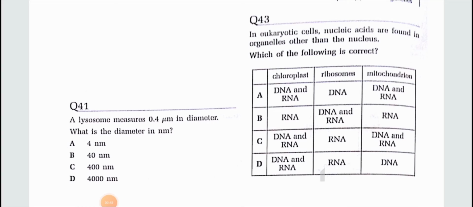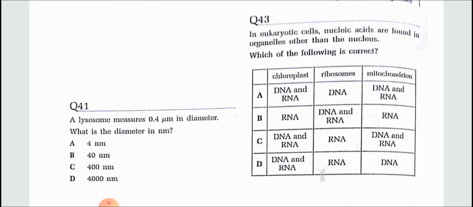Okay, in eukaryotic cells, nucleic acids are found in organelles other than the nucleus. Which of the following is correct? In this question, basically they want to ask about chloroplast, ribosome and mitochondria. They want to check the actual information and concept also. We know that chloroplast contains DNA plus ribosomes.